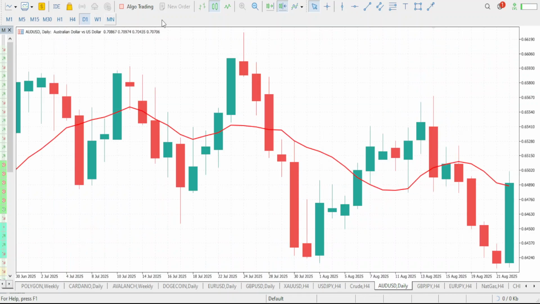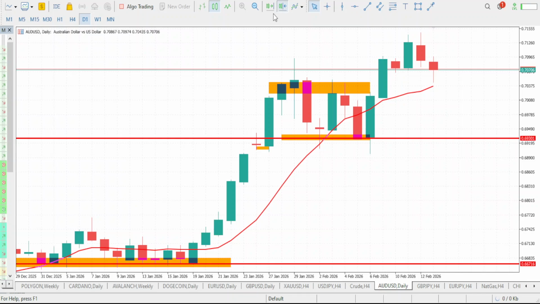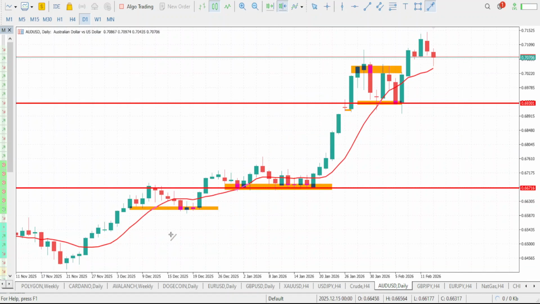Now let's go down to our daily time frame, guys. So take a look at it. We are having a series of higher high. So this is our high, right? And this is our higher low. This is also the higher high. Here comes the higher low. Now market was able to give us a new high, new higher high.